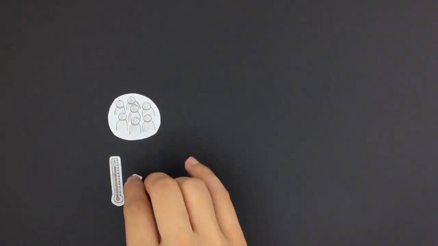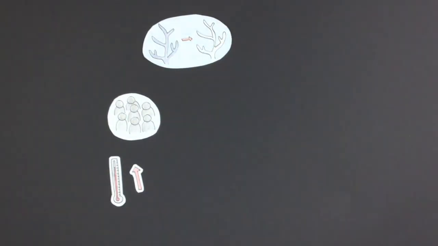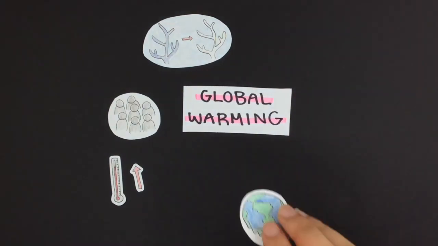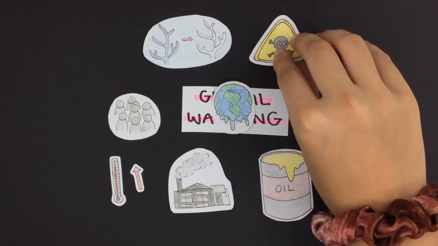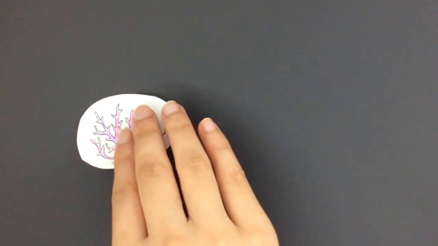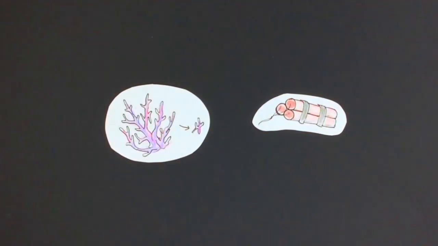When water temperatures increase dramatically, corals eject their algae and chlorophyll, causing them to lose their color. With the existence of global warming, reefs are faced with the threat of extinction. Additionally, pollution and oil spills introduce toxins into the water, tourism can result in people breaking off pieces of coral as souvenirs, and blast fishing destroys large pieces of coral at once. Regardless of the activity, humans have an immense impact on the health of corals.